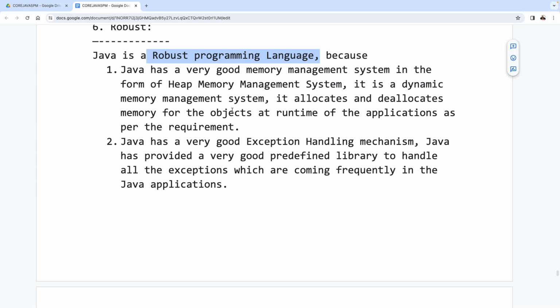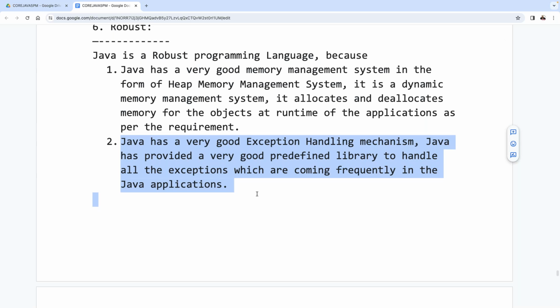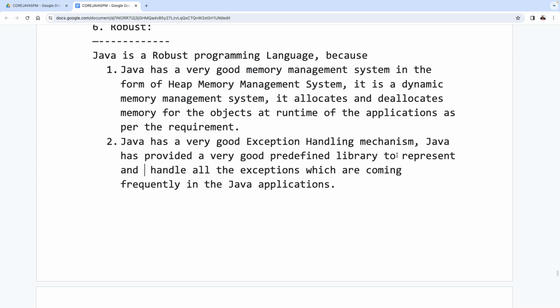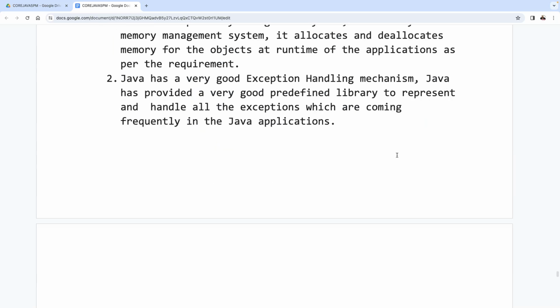And the second one is what? Java has very good exception handling mechanisms. How can you say that Java has very good exception handling mechanisms? Java has provided a very good predefined library to represent and handle all the exceptions which come frequently in Java applications. Due to this much predefined library for representing all the exceptions, Java is very good at exception handling mechanisms.